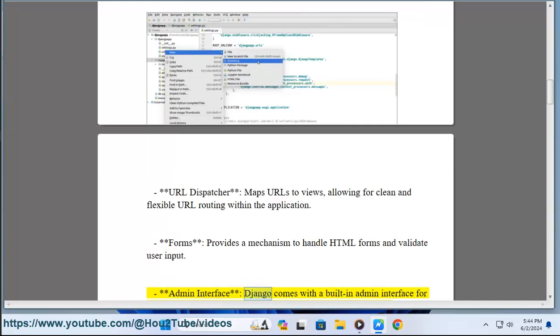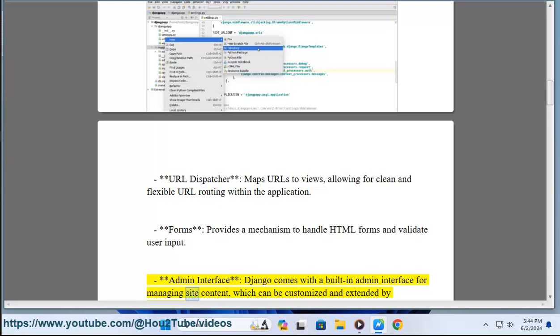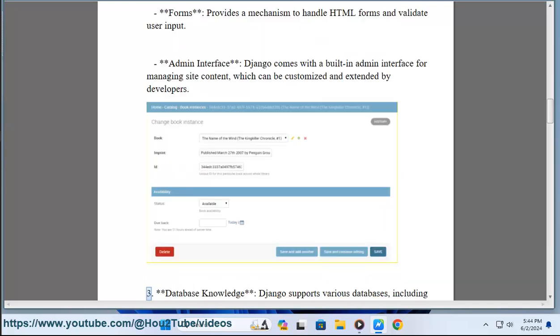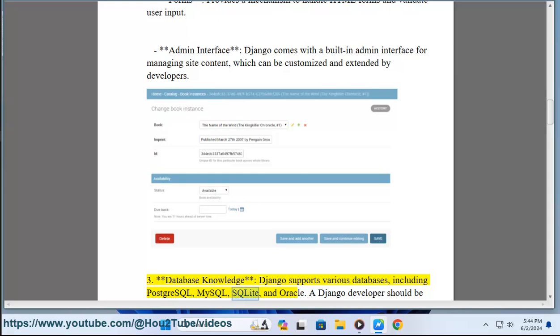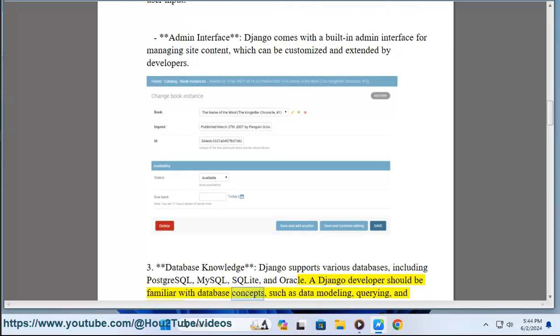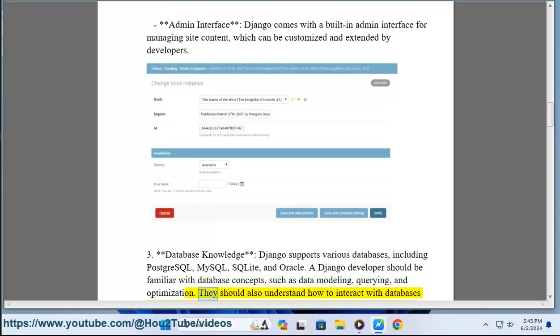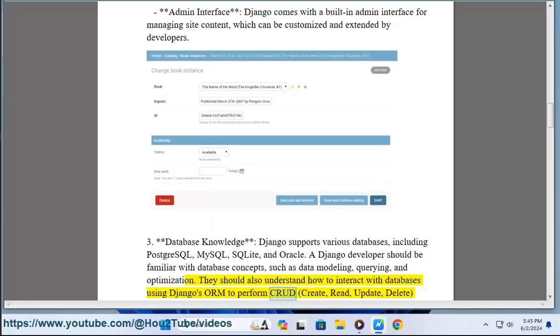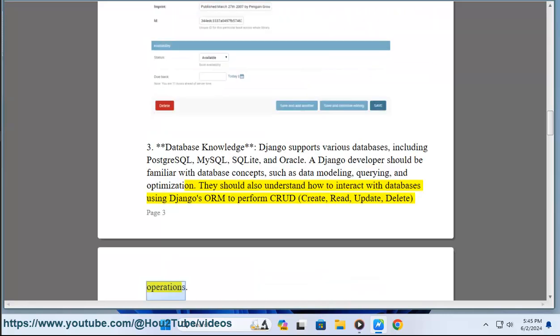Admin interface. Django comes with a built-in admin interface for managing site content, which can be customized and extended by developers. 3. Database knowledge. Django supports various databases, including PostgreSQL, MySQL, SQLite, and Oracle. A Django developer should be familiar with database concepts, such as data modeling, querying, and optimization. They should also understand how to interact with databases using Django's ORM to perform CRUD, create, read, update, delete, operations.